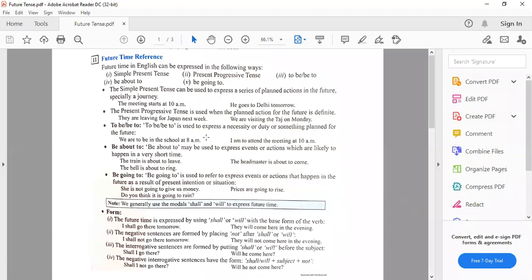I am to attend the meeting at 10 a.m. That means I will attend. Must की फॉर्म आ जाती है यहाँ पर.